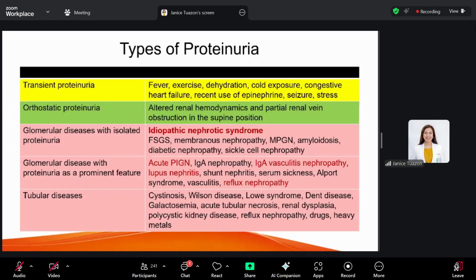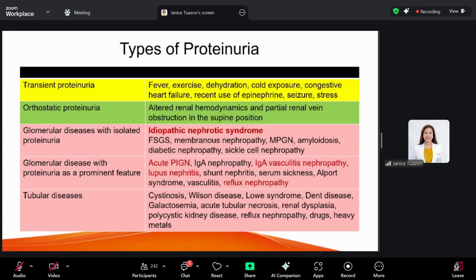Transient proteinuria is defined as an initial reading of protein that does not exceed 1 plus to 2 plus on dipstick. But if you repeat your urinalysis using dipstick, it becomes negative. So what causes this transient proteinuria? It could be due to fever, exercise, dehydration, etc. Okay? Another type of proteinuria is orthostatic proteinuria. And orthostatic proteinuria occurs in 60% of children.